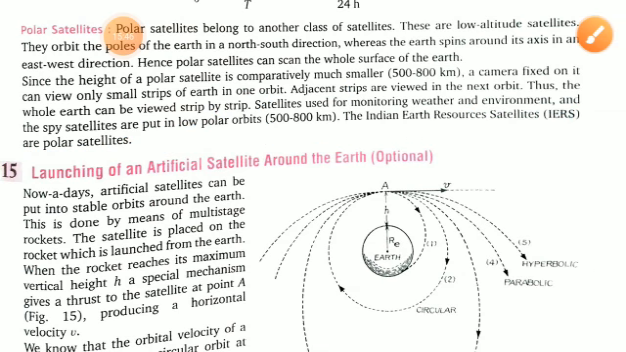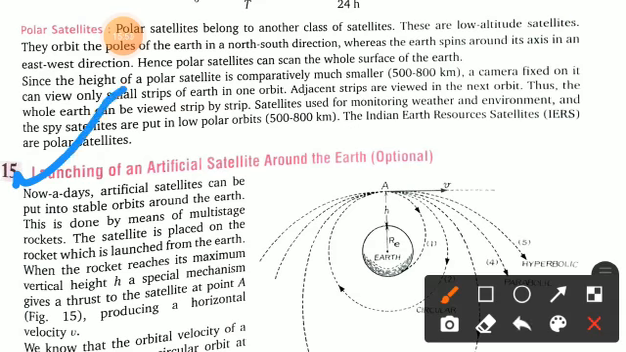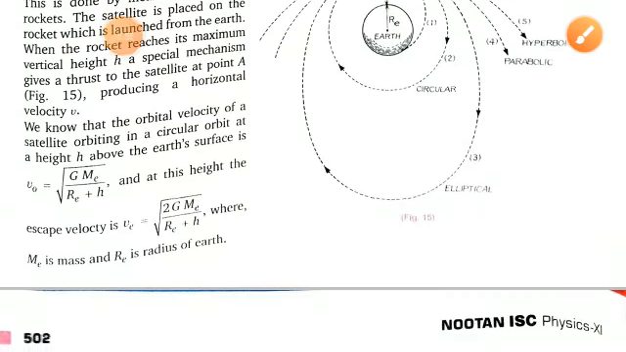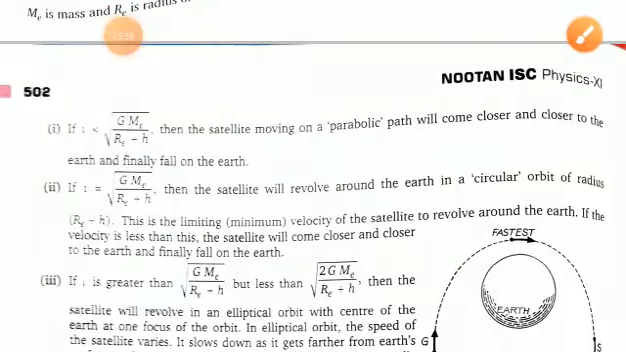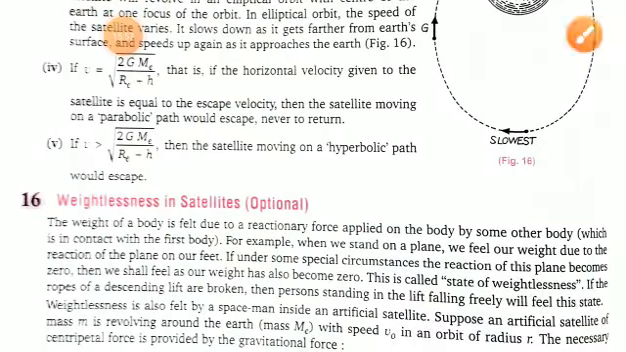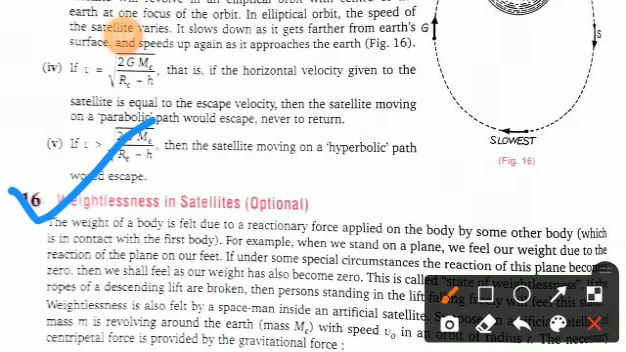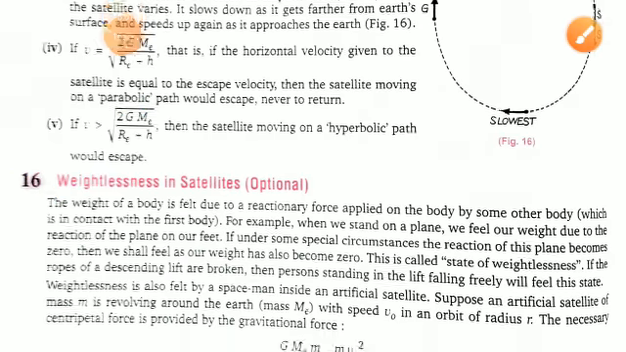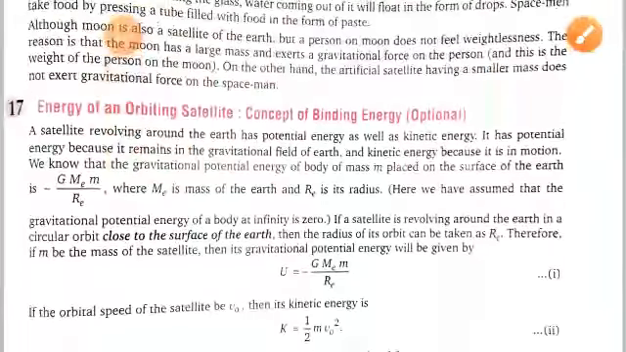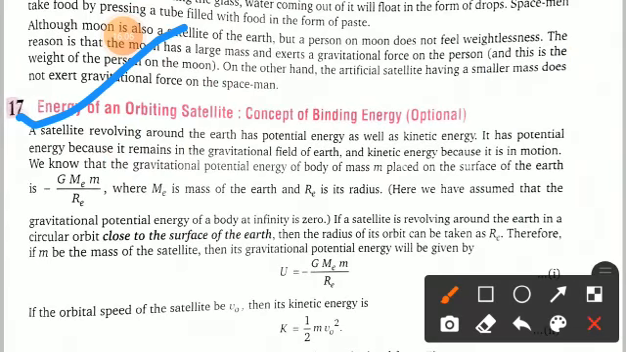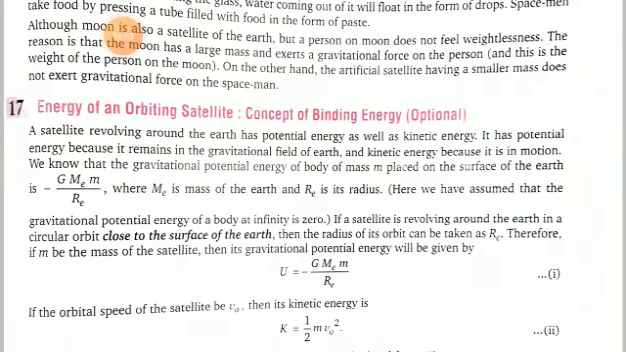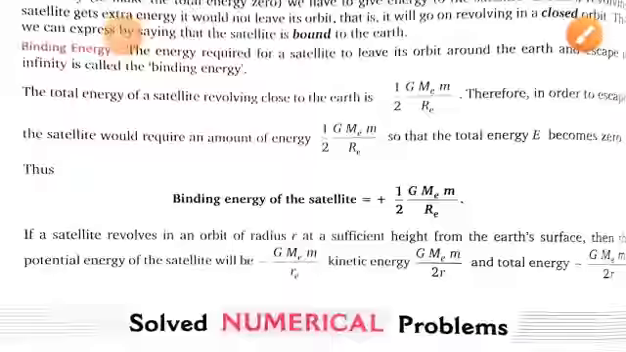Now this one is the optional topic, launching of artificial satellites. I am skipping this topic. You read it properly. If you have any doubt, kindly ask me in the comment section. And this is the weightlessness of a satellite. This is also optional. Further, you can see here the energy of an orbiting satellite. This is also an optional subtopic, so I am skipping all this.